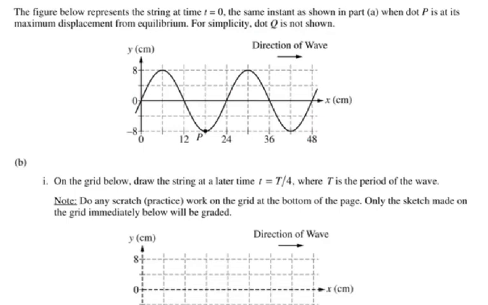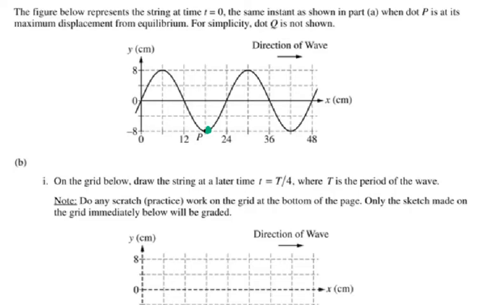For part B, the figure below represents the string at time t equals 0, the same instant as shown in part A, when the P dot is at its maximum displacement from the equilibrium, and again we see the P dot right here. For simplicity, the Q dot is not shown. So for part B1, on the grid below, draw the string at the later time t equals 1/4 of the period.